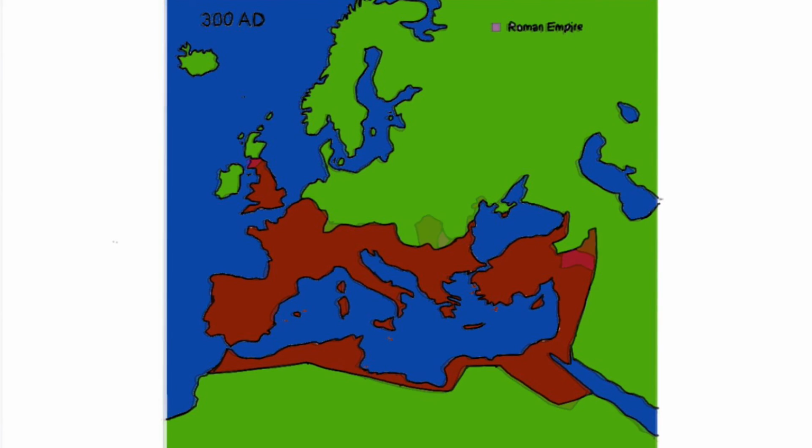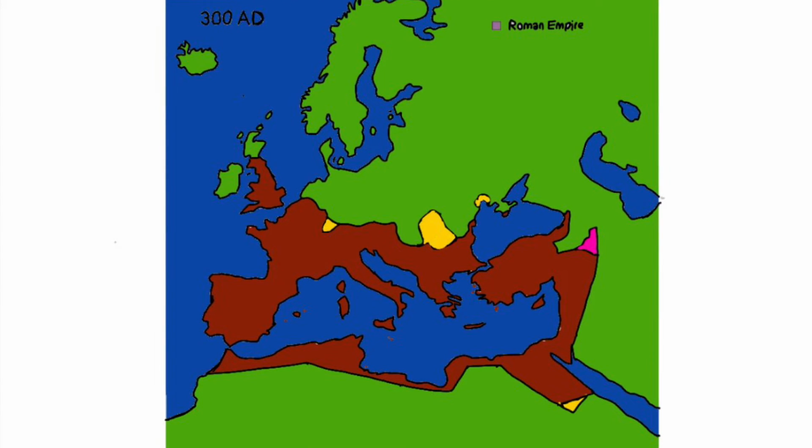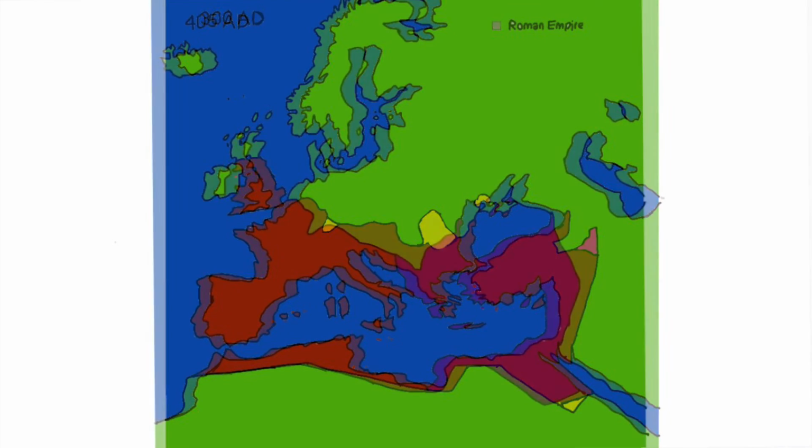By 300 AD, the empire started losing a lot of land as barbarians started to come in. They lost some land in Egypt, some in Gaul, some near the Black Sea, and a ton near Greece. They took some minor lands in Turkey, though, so I guess that's an achievement.